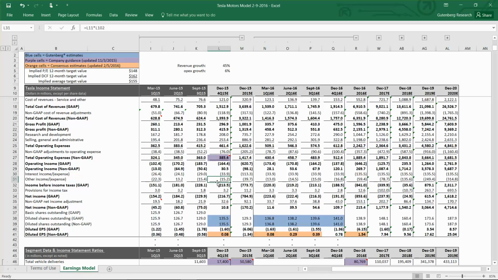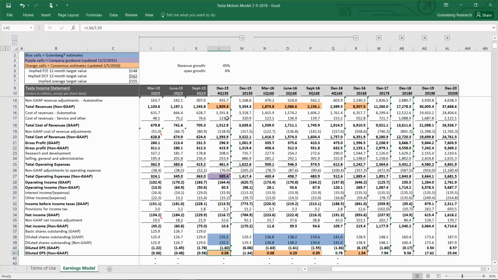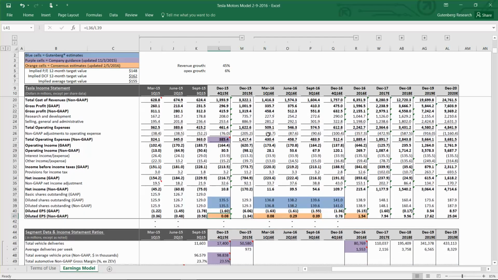And then we have other income, which we kept pretty much consistent with the third quarter, although it's on a lower revenue base in the fourth quarter here. And provisions for income taxes are relatively low, so not a huge contributor to earnings at this point. So we would say that overall, the street is in line with management's guidance given on the last shareholder letter.